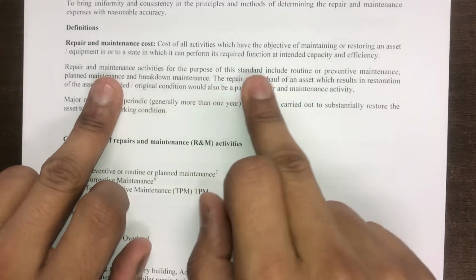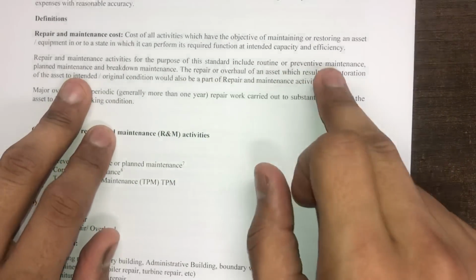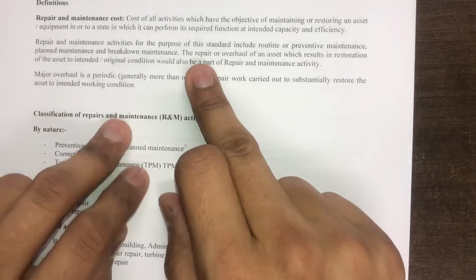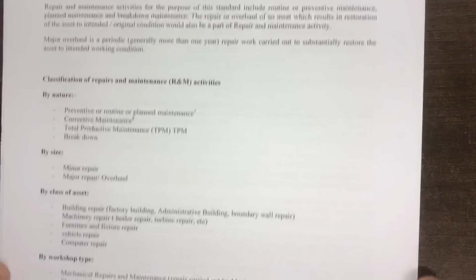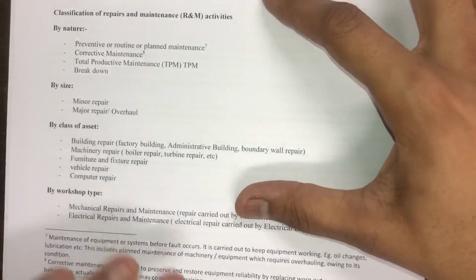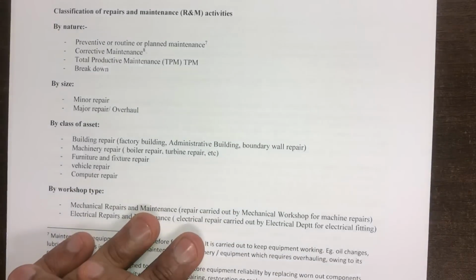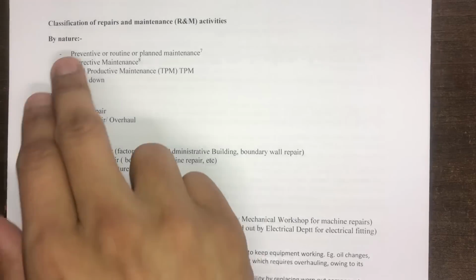Repair and maintenance activities for the purpose of the standard include routine or preventive maintenance, planned maintenance, breakdown maintenance, etc. Now, we have classified the repair and maintenance cost according to various parameters. First is by nature.